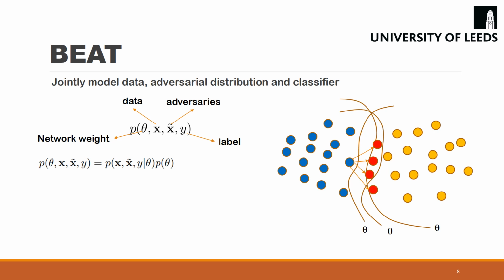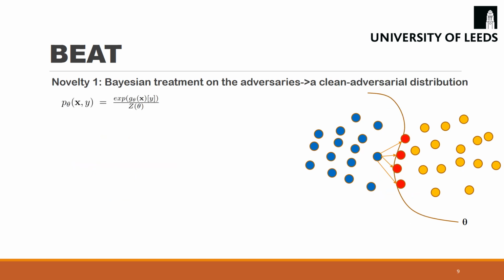First, we decompose the joint probability into two distributions, where the first is the clean adversarial joint distribution and the second is the model distribution. The clean adversarial joint distribution can be further decomposed into two distributions, which we model separately. This leads us to our first novelty, to jointly model the clean and the adversarial in one distribution.